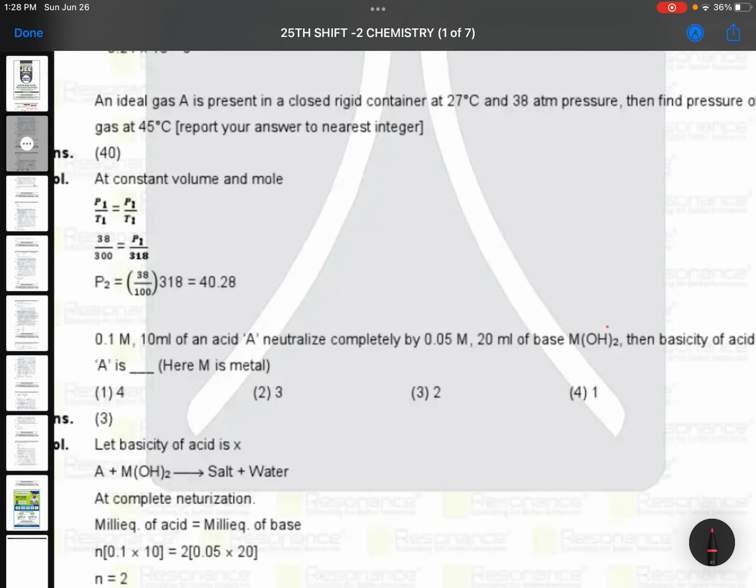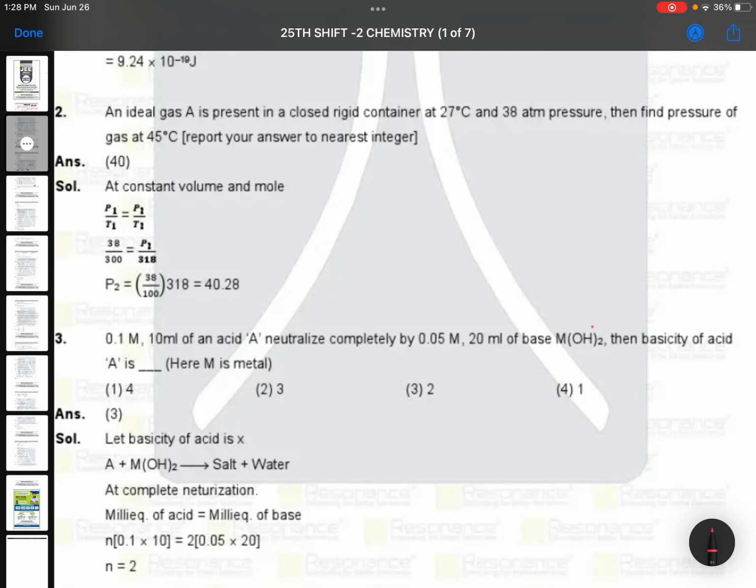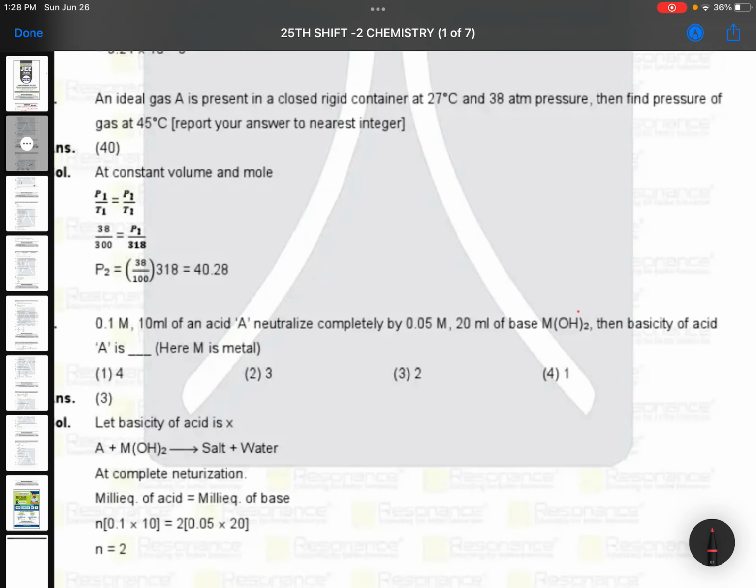Then, an ideal gas is present in a closed rigid container at 27 degree Celsius. States of matter question. Chemistry में कभी भी डिग्री सेल्सियस में है तो you convert that into Kelvin. No pressure, no tension. Okay, and this is at 45 degrees, so this will become 318 Kelvin. Two temperatures are given. He is asking about pressure.